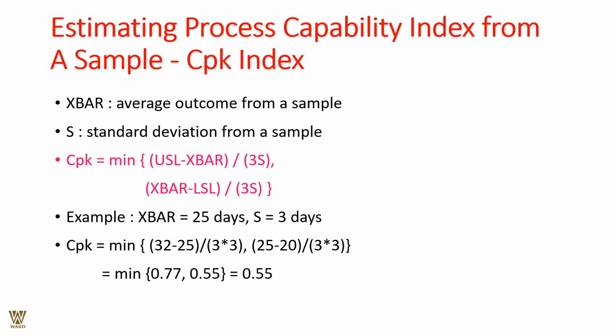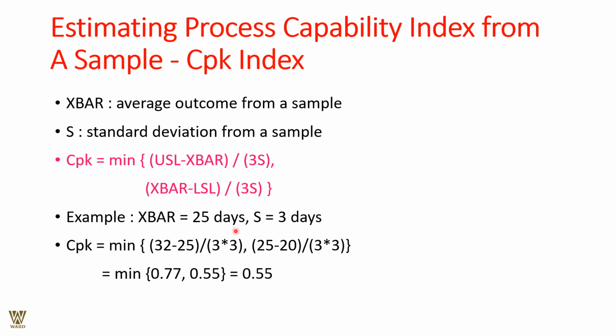Estimating process capability index for a sample, let's say we have an X bar, the average outcome from a sample, and the standard deviation from a sample. Now, the capability index is the minimum of the upper specification limit minus the average outcome of the sample divided by 3 sigma, or X bar minus the lower specification limit, because X bar would be on the middle side, upper would be on the upper end, and the lowest specification limit on the lower end. So X bar minus the lower specification limit divided by 3S is what we are going to go around.